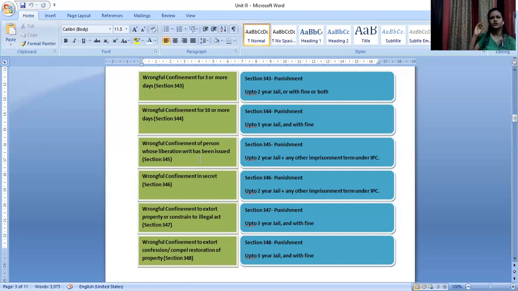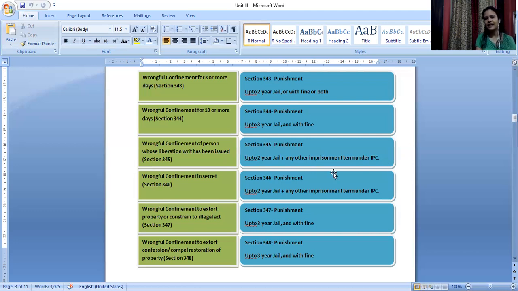That means this person should be allowed to move freely. There is no justification with regard to confinement of this person. Even after court has issued a writ of liberation of that person, you have confined that person. In that case, punishment will be 2 years of imprisonment plus any other imprisonment term that may be applicable in your case.